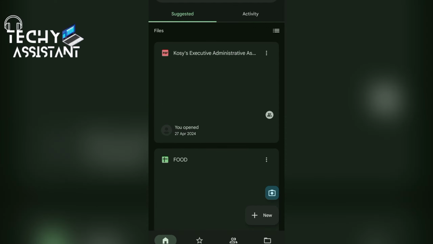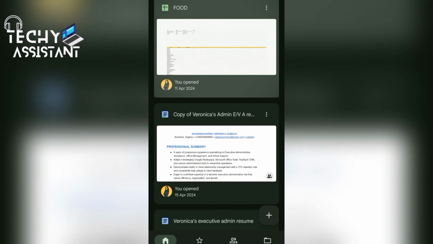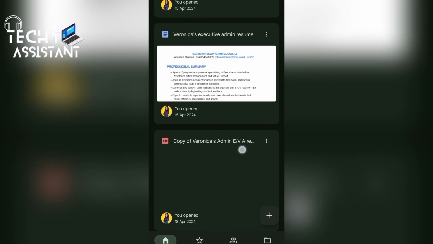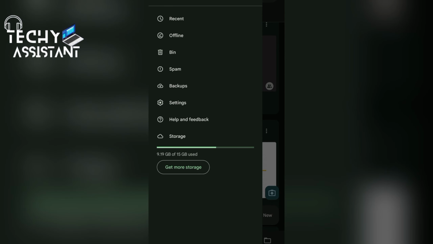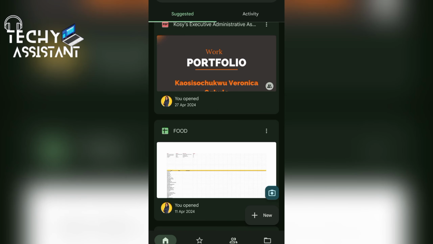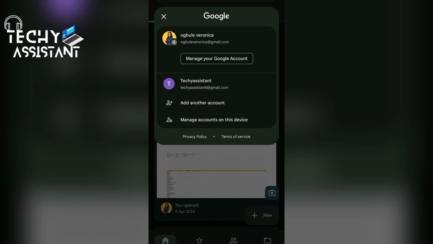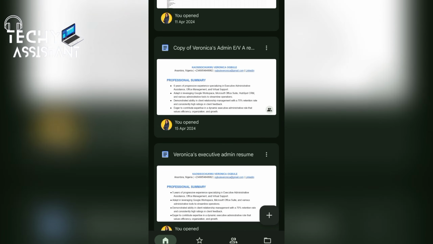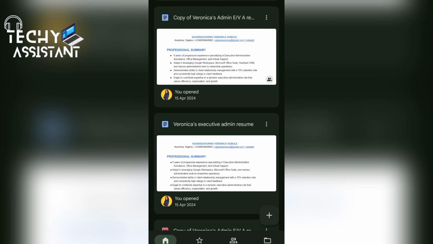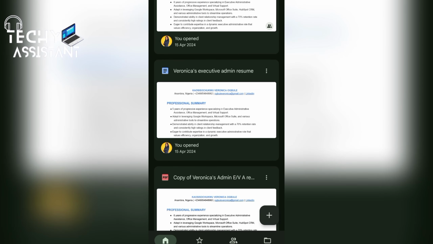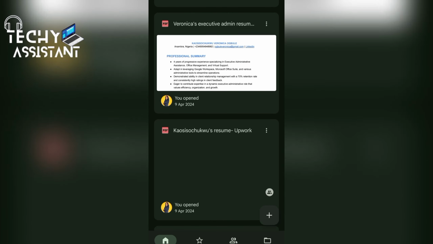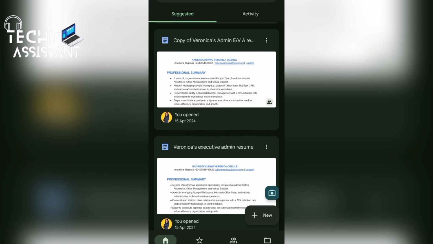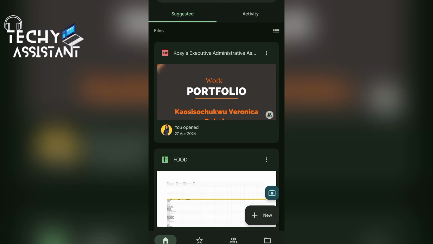So this is basically my home in the Google Drive. There is absolutely nothing you cannot do with Google Drive. I think you should make more researches on Google Drive and on how to use it. Subsequently, I may also make a detailed video specifically talking about only Google Drive.